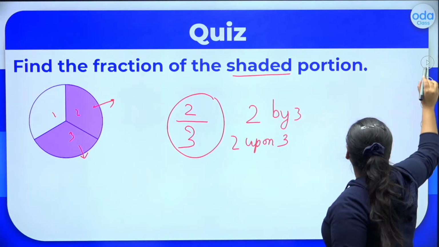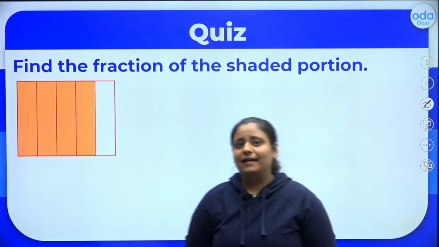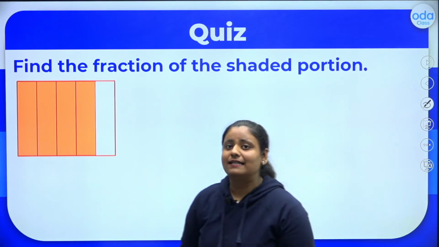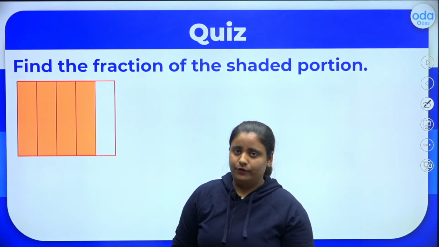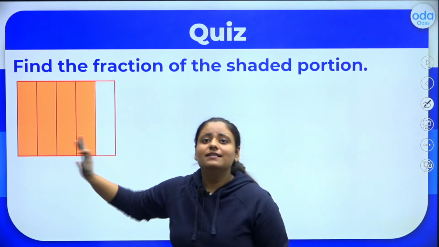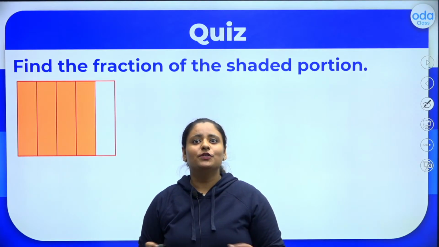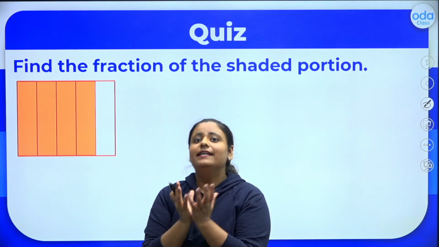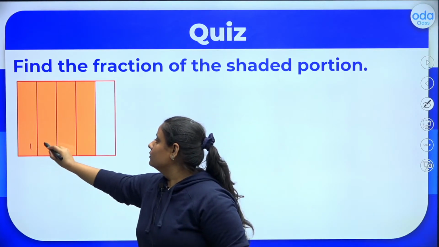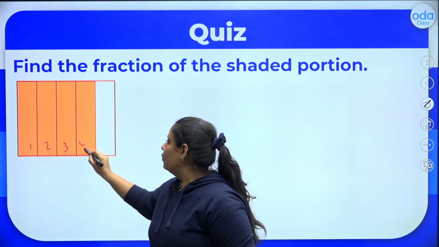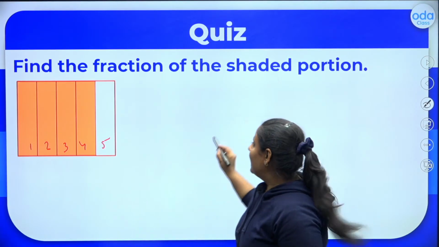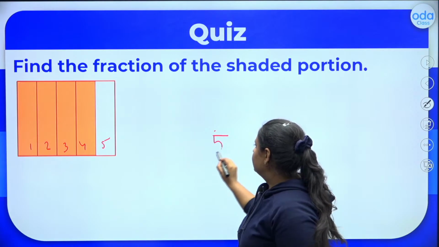Alright. Now, let's try one more question for your practice. Again, here it's the same one. बिल्कुल same question हम practice कर रहे हैं so that you can improve yourself. Alright. Find the fraction of the shaded portion. Again, first we will count how many total parts making the whole object. How many total parts are there? So count 1, 2, 3, 4 and 5. How many parts are there? Total 5 parts are there. That becomes your denominator, everybody.